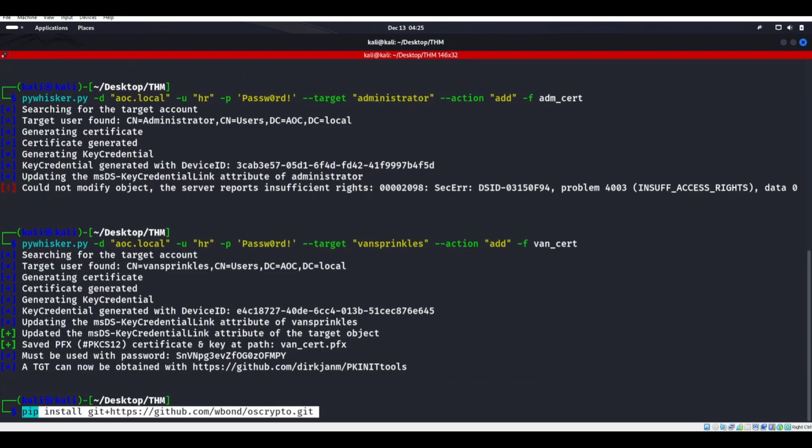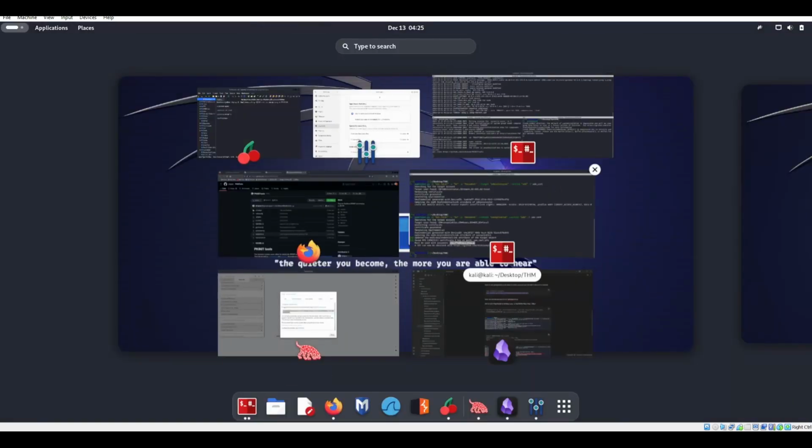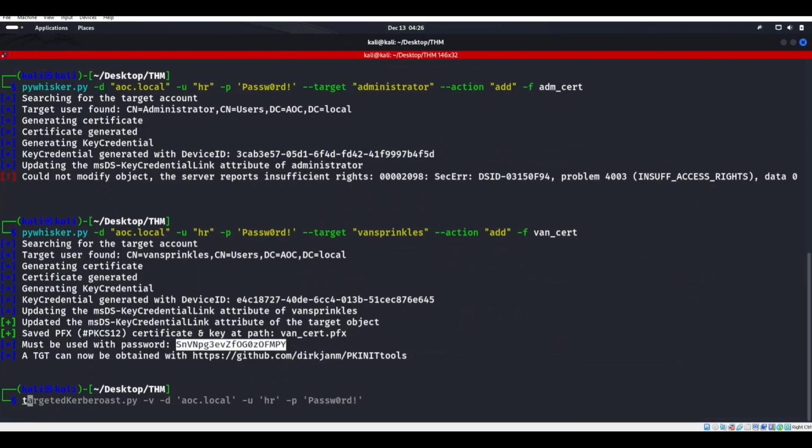Okay, there you go. pip install git+https://github.com/wbond/oscrypto.git. That took me about an hour to find. But now that we have this, we can take that Van cert and that password, and we can utilize our targeted attack. So we can utilize that getTGT, was it? Yep. We can utilize this attack right here.